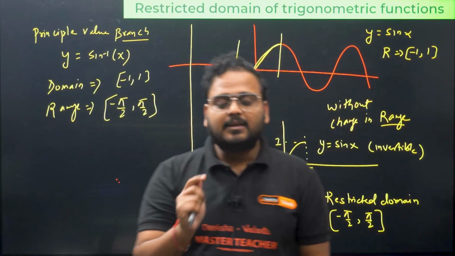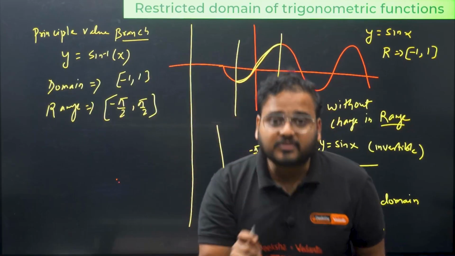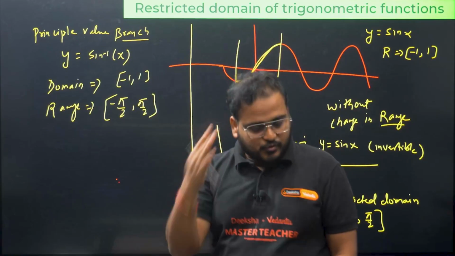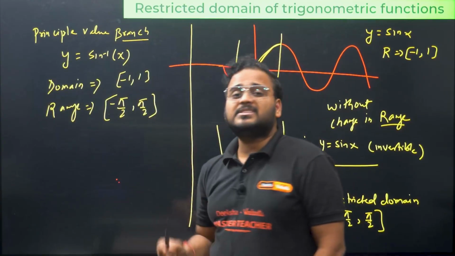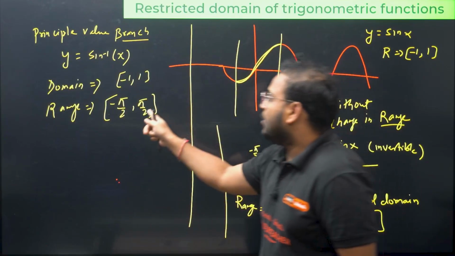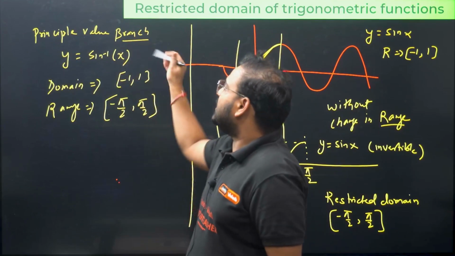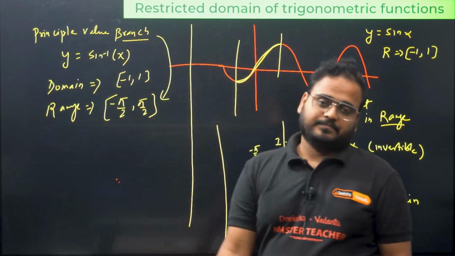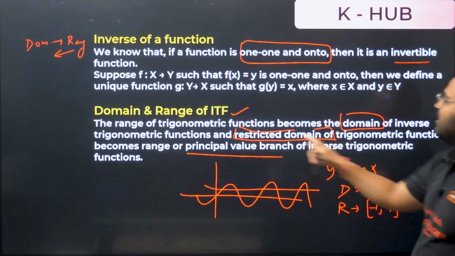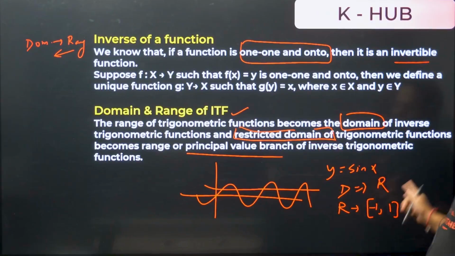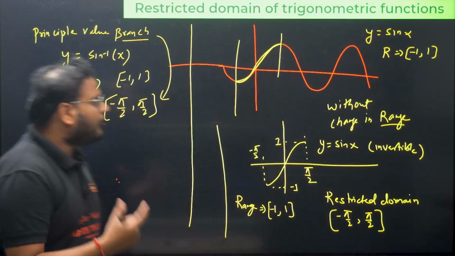So basically the result of inverse trigonometric function is always an angle. If you solve a trigonometric equation, you'll get the answer as always an angle. That's why the principal value branch will always be the restricted domain. The principal value branch of inverse trigonometric function is the restricted domain. I wanted to explain you the statement. Is it done? Now I'm going to move on and show you how you make the graph.